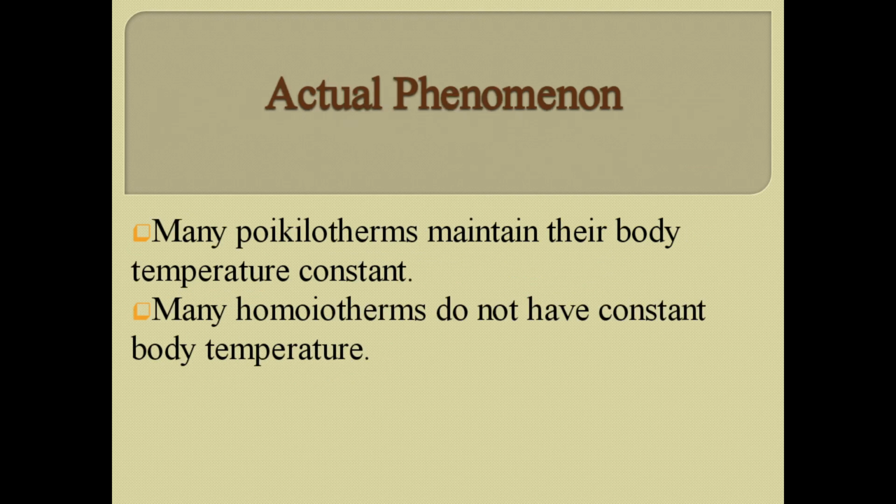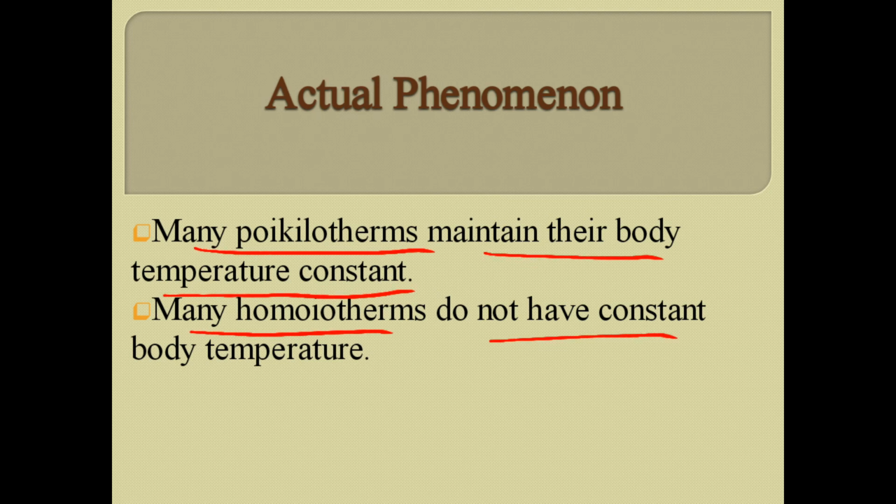But there is a problem: many poikilotherms, cold-blooded animals, maintain their body temperature constant, while many homeotherms do not have constant body temperature. So to define the actual phenomenon, these two terms, cold-blooded animals and warm-blooded animals, are changed into ectotherms and endotherms.